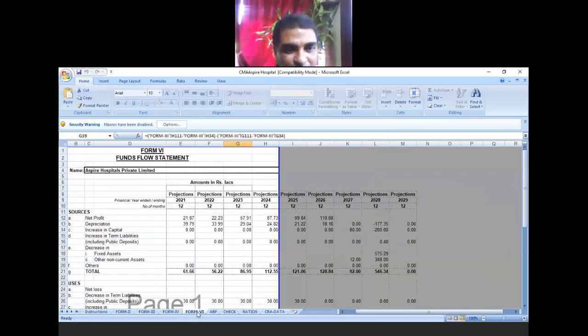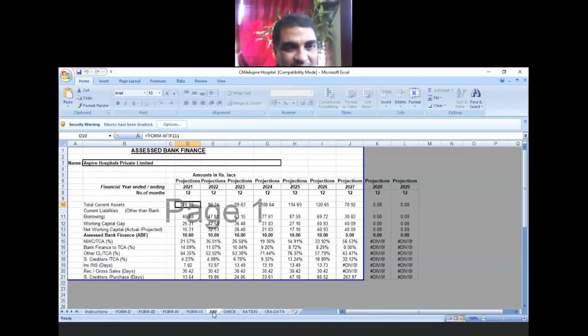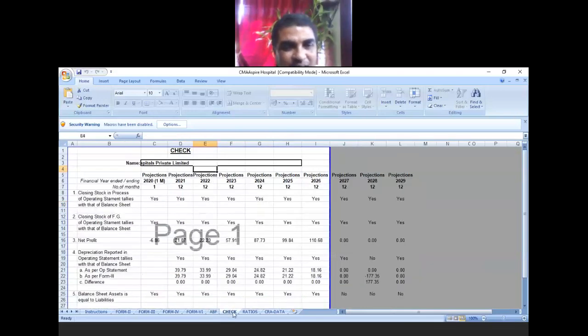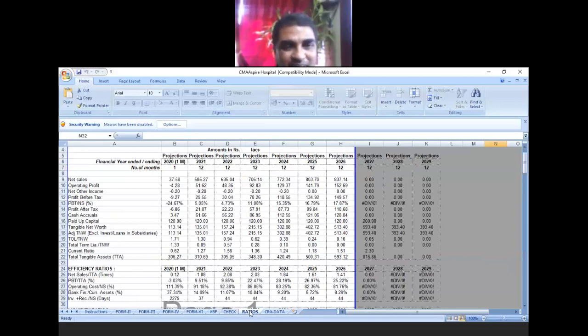One more form, fund flow statement. Okay, what are the sources of fund? What are the applications of funds? Then in case of asset-based finance, this data is also there. Then various checkpoints for the banker, whether this has been showing the proper trends, proper ratios, etc. or not. You see various kinds of ratios are there. Ratios are automatically computed if data is filled in those cells in various sheets. The various ratios can be computed like this. Right. This is how CMA can be prepared.